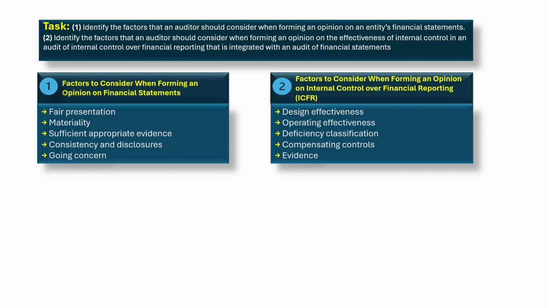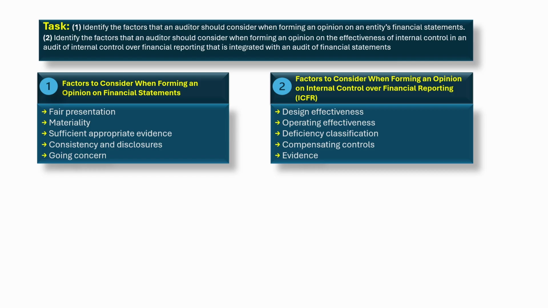Sufficient appropriate evidence. The opinion must be supported by adequate audit evidence across all assertions and accounts. Consistency and disclosures. Evaluate whether accounting principles are consistently applied and disclosures are complete and transparent. Going concern. Consider whether substantial doubt exists about the entity's ability to continue as a going concern. 2. Factors to consider when forming an opinion on internal control over financial reporting, ICFR.